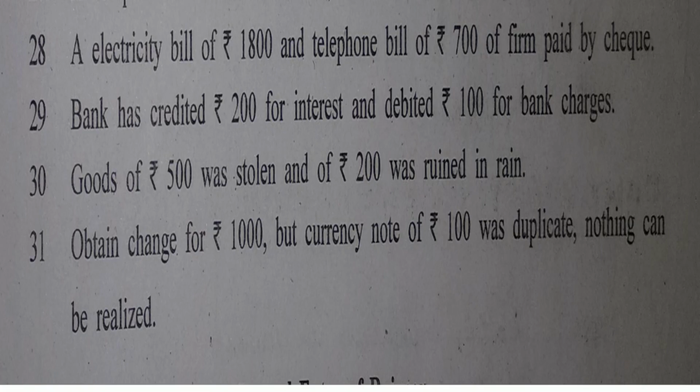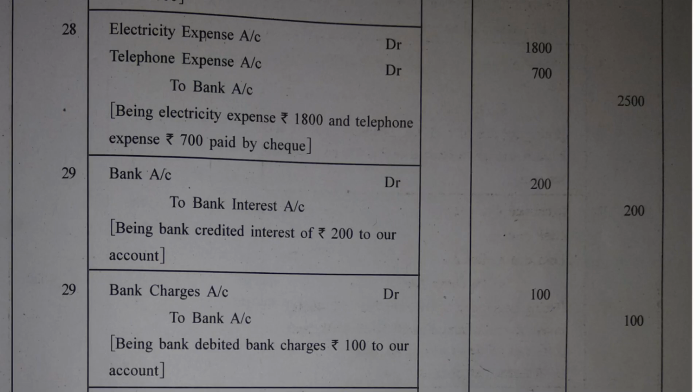Further, debited 100 for bank charges. Now bank has debited for bank charges. Again a common sense. बैंक चार्जेस बैंक को हम पे करेंगे या बैंक हमें पे करेगा? There is no second thought to this. We will pay to the bank. Of course, because bank is providing us service. So one thing is for sure, bank charges is our expense. So bank charges account debit 100 rupees to bank account.